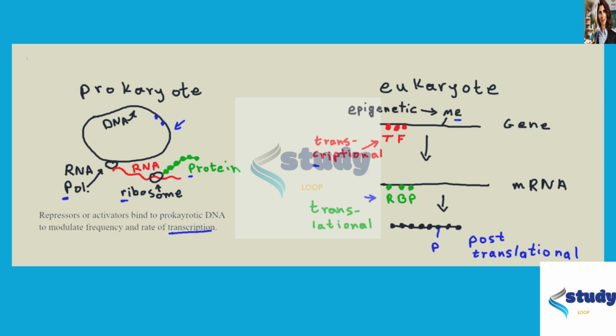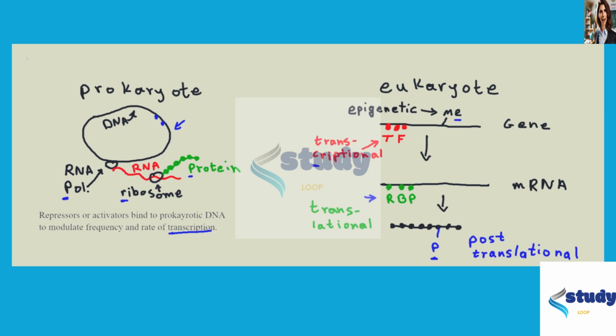Furthermore, in eukaryotes, even after you make the protein, you can affect how those proteins behave by the addition of other chemical groups such as phosphates. Phosphates are a common way to turn enzymes on in eukaryotes. So in the eukaryotic process of gene expression, you can regulate at the epigenetic, transcriptional, translational, or post-translational levels. And the one answer choice that has all of those in there is choice A.